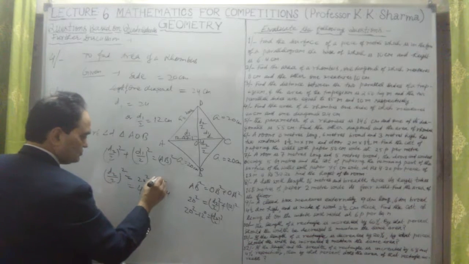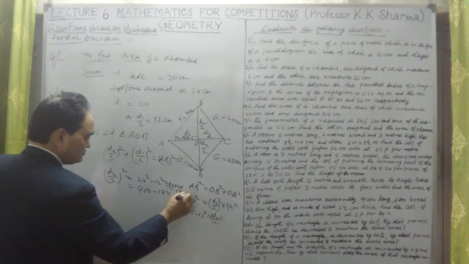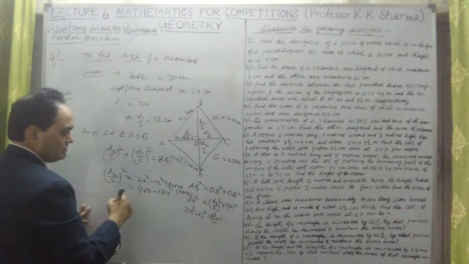Or we could do it in a shortcut manner: a square minus b square is a plus b into a minus b.